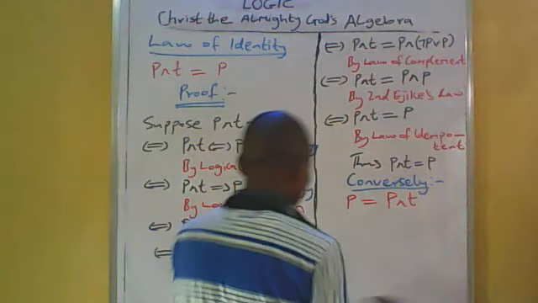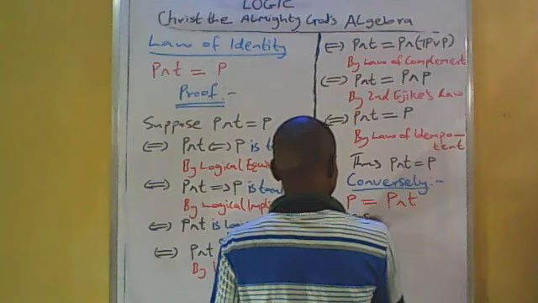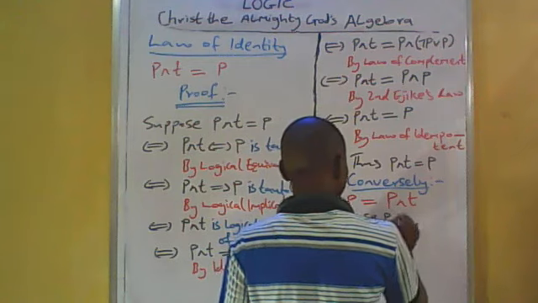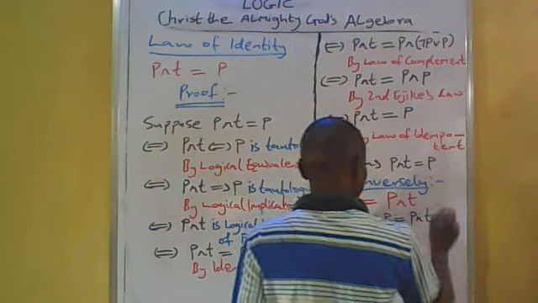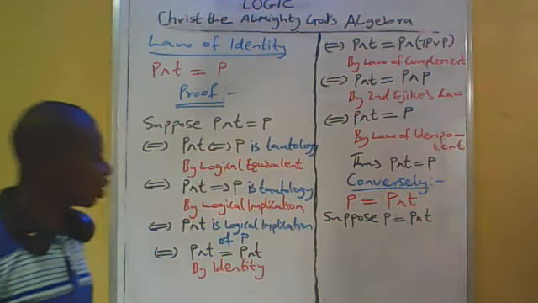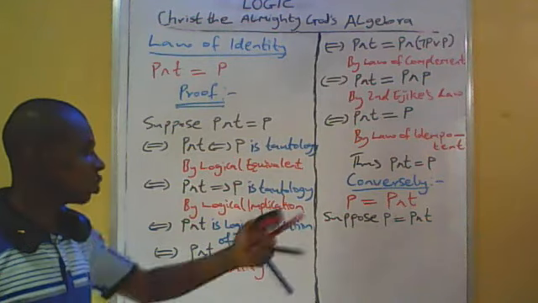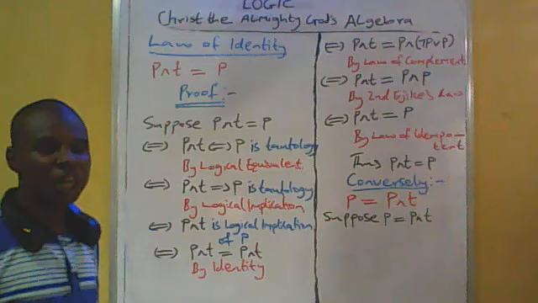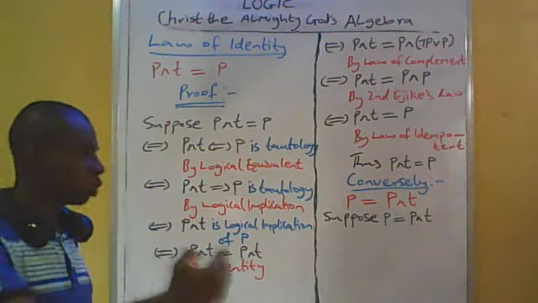Say suppose P is equal to P and T. We assume that P is equal to P and T is true and is logical equivalent, because whenever the left equation is true, also the right equation is also true.